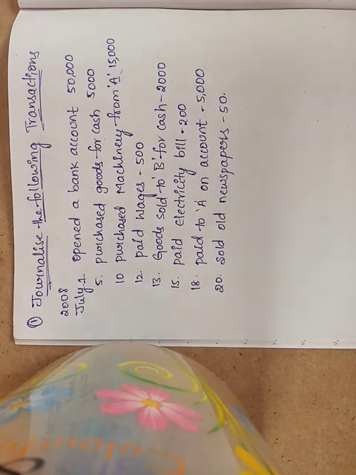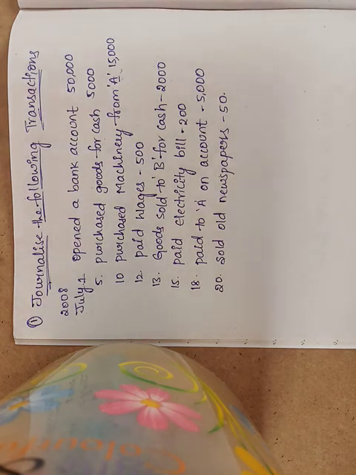Next is paid electricity bill. How do we pay the electricity bill? In the form of cash. So electricity bill account debit to what is going out? Cash is going out, so that is written on the credit side: electricity bill account debit to cash account.